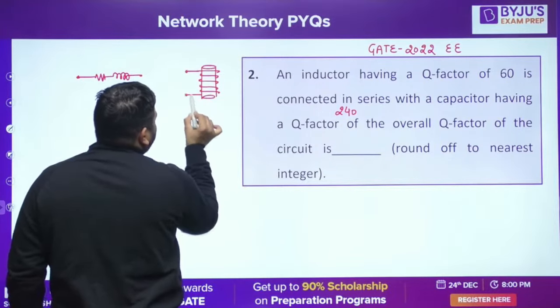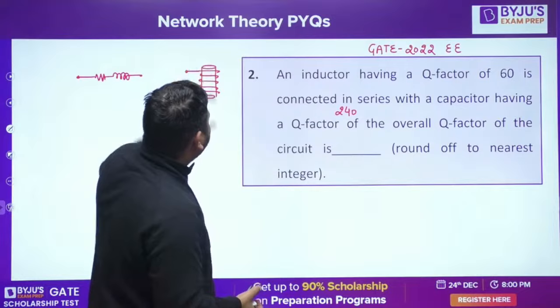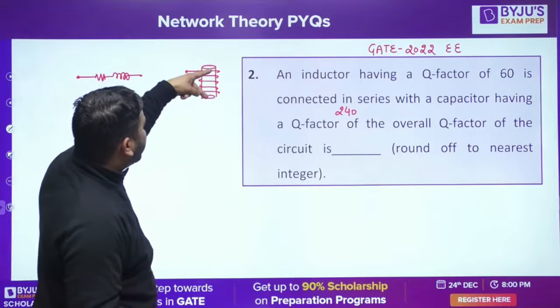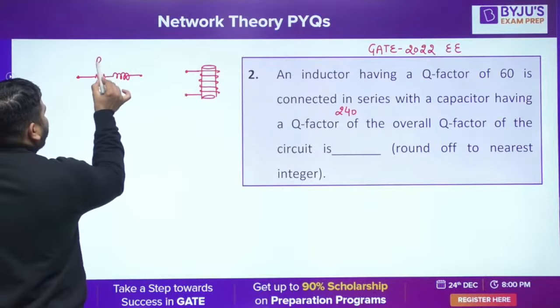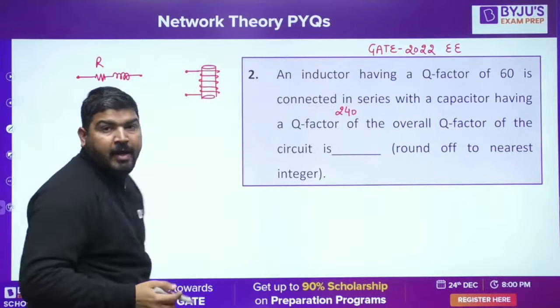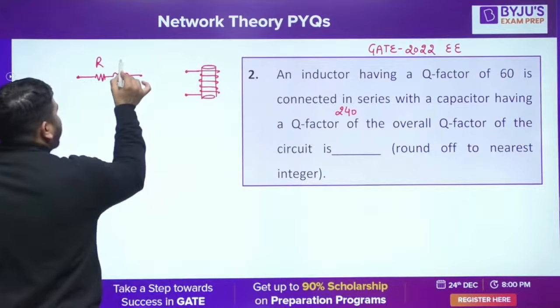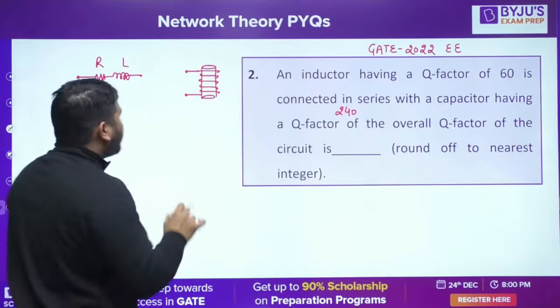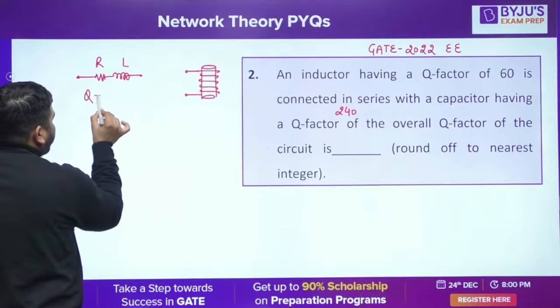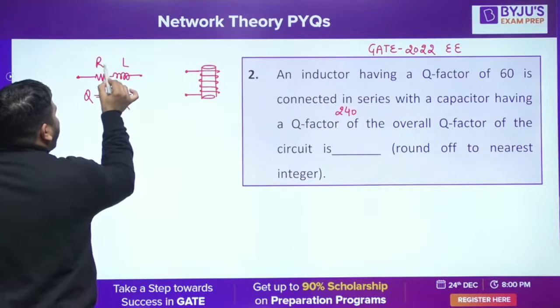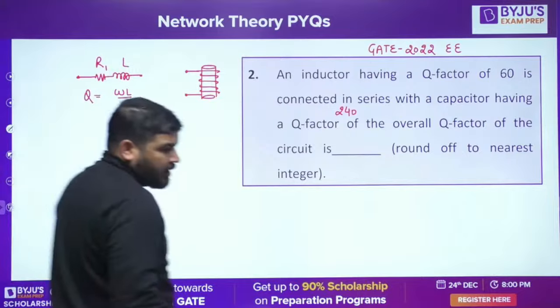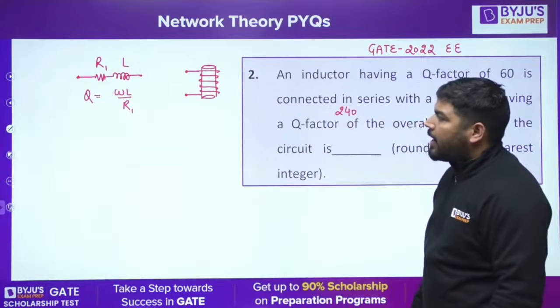So the electrical model of this inductor can be represented like this. It has some resistance, obviously, because you use copper wire, and it has some inductance. The quality factor of this will be omega L by R. Let's call the resistance R1. So the quality factor is omega L by R1.